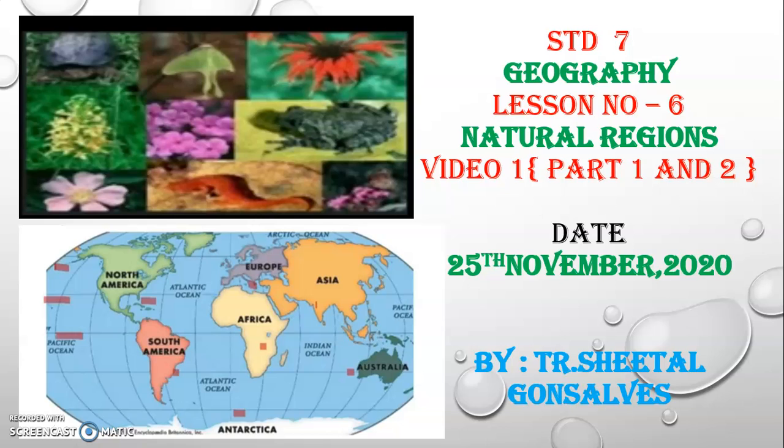If you see, in all there are 13 natural regions based on different features or factors. But in our 7th standard, we are going to study 9 important natural regions of the world. So let us understand which are these 9 natural regions of the world, and let us understand the meaning of natural region. So I, teacher Shikal Gonsalves, welcome you once again, and let us continue with our lesson 6, natural regions.